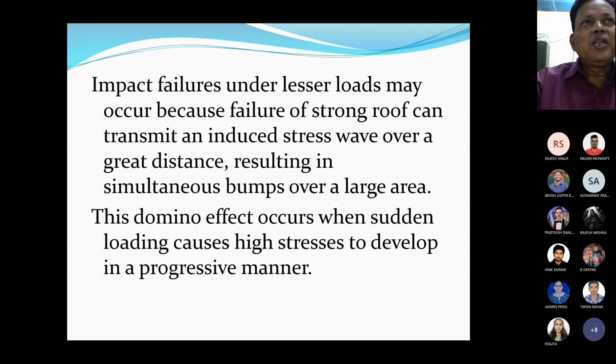So, impact failures under lesser loads may occur because failure of strong roof can transmit an induced stress wave over a great distance, resulting in simultaneous bumps over a large area. This domino effect occurs when sudden loading causes high stresses to develop in a progressive manner.